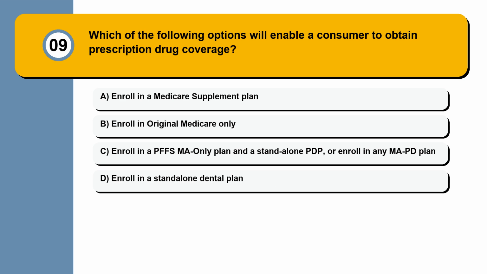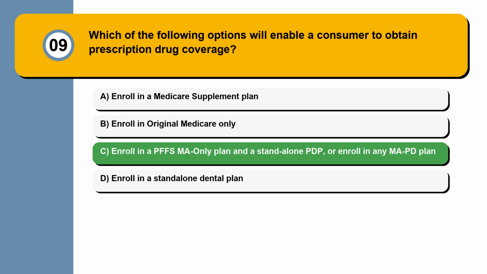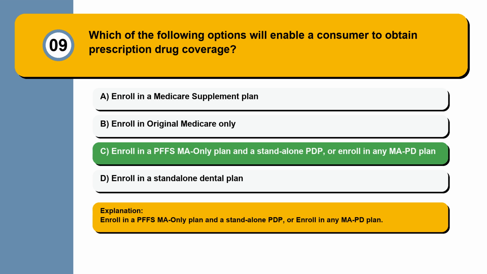Question 9. Which of the following options will enable a consumer to obtain prescription drug coverage? Enroll in a Medicare supplement plan, enroll in original Medicare only, enroll in a PFFS MA-only plan and a standalone PDP, or enroll in any MA-PD plan, enroll in a standalone dental plan. The answer: enroll in a PFFS MA-only plan and a standalone PDP, or enroll in any MA-PD plan.